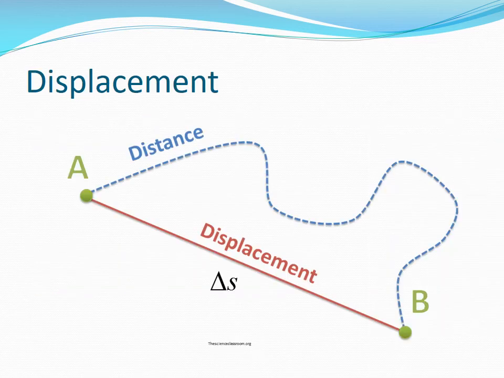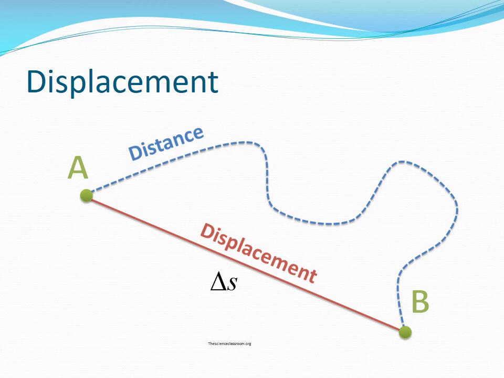Distance traveled is different than displacement. When traveling from A to B, any path may be followed, and the total distance traveled can be quite large. Displacement is the net change of position of an object. It is represented by a straight line from the initial position to the final position. It is the shortest distance between 2 points.